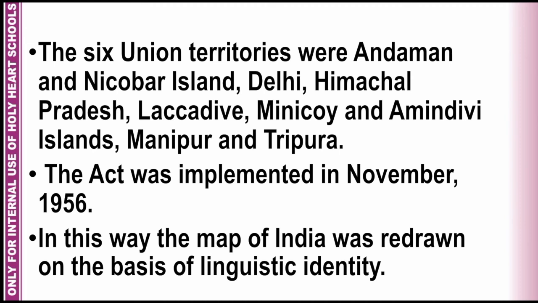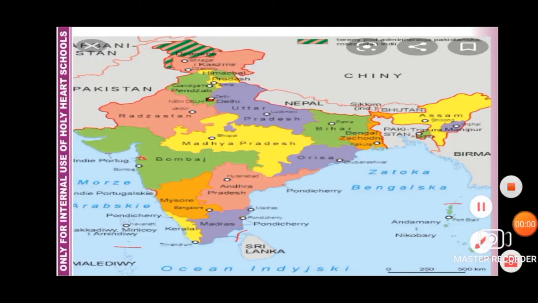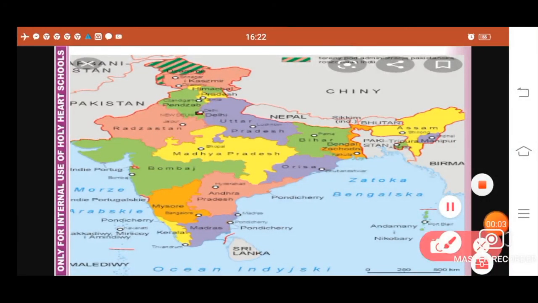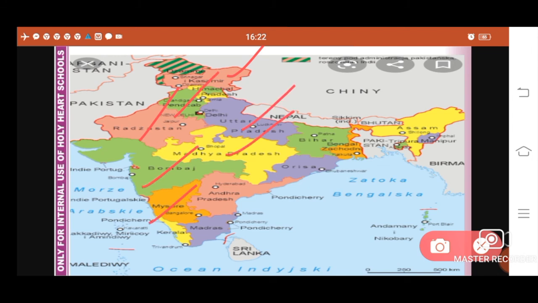In this way, the map of India was redrawn on the basis of linguistic identity or different languages. By the State Reorganization Commission, 14 states were created in India. You can see the states: Jammu and Kashmir, you can see here Rajasthan, Punjab, Uttar Pradesh, Madhya Pradesh, Bombay, Mysore, Kerala, Madras, Andhra Pradesh, Odisha, Bihar, West Bengal, and here you can see Assam.